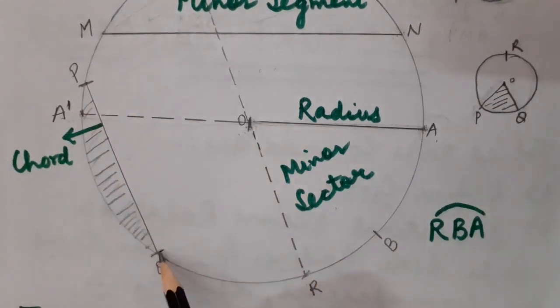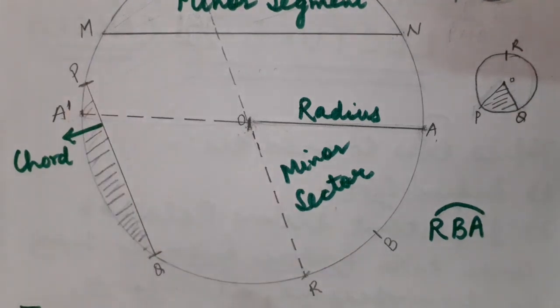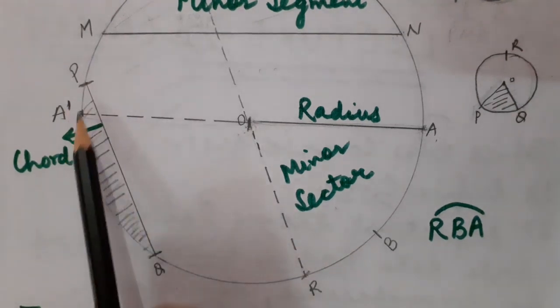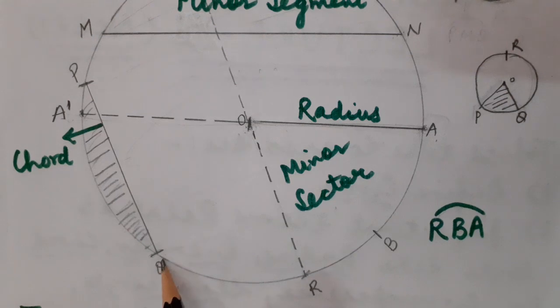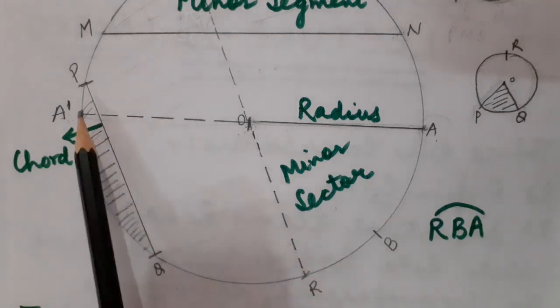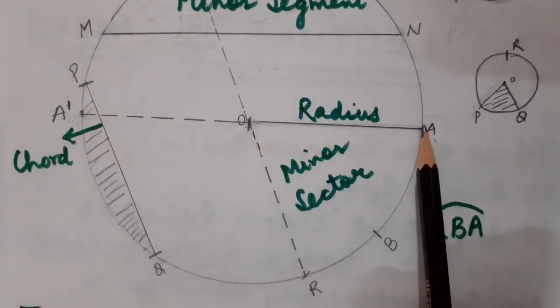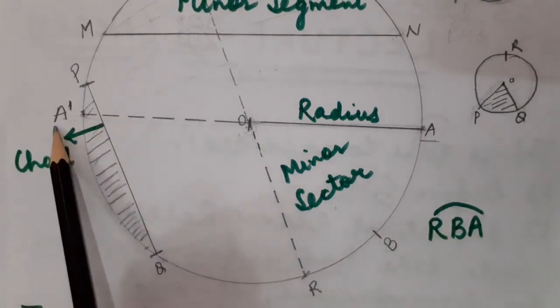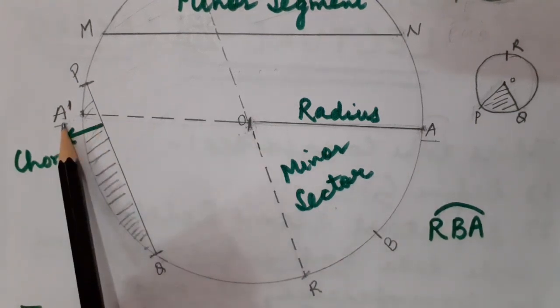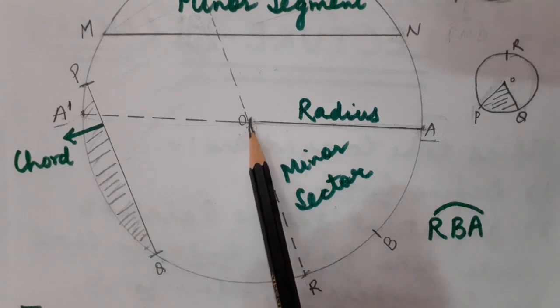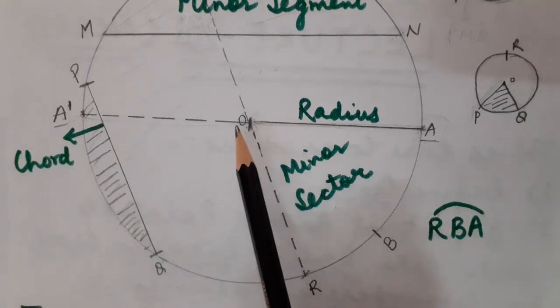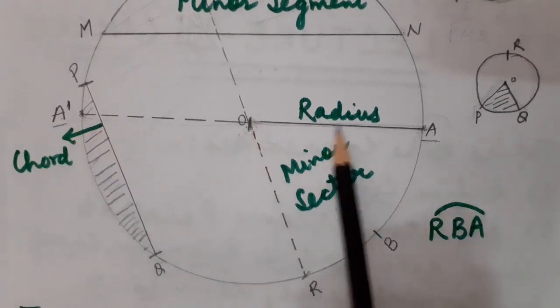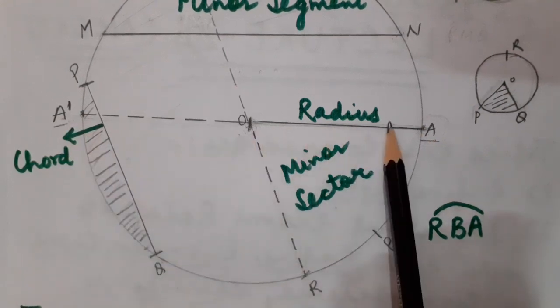Chord is a line segment whose both endpoints lie on the circumference of the circle, but it does not pass through the center. On the other hand, diameter is also a line segment whose both endpoints lie on the circumference of the circle, but it passes through the center point also. So in short, we can say that diameter is the longest chord of the circle.